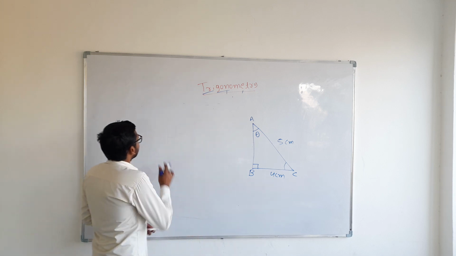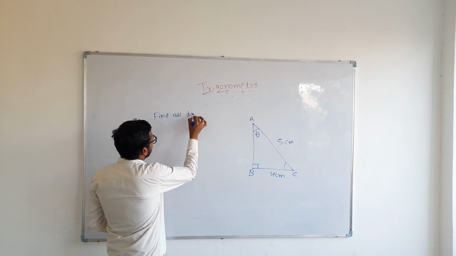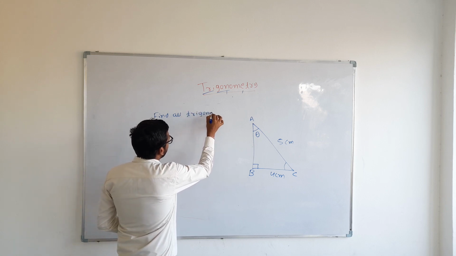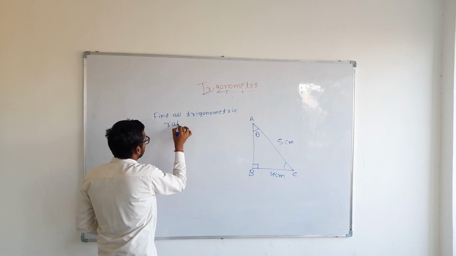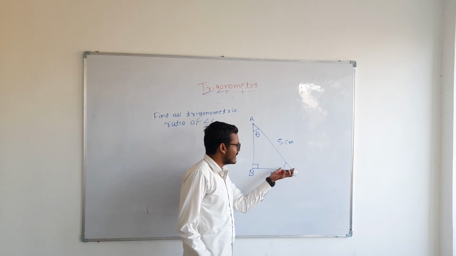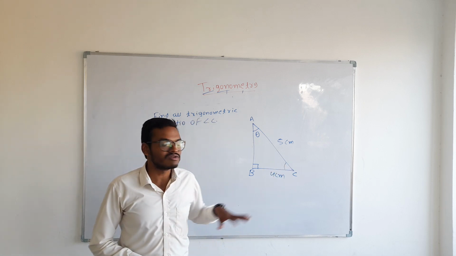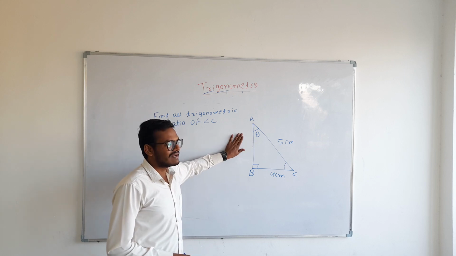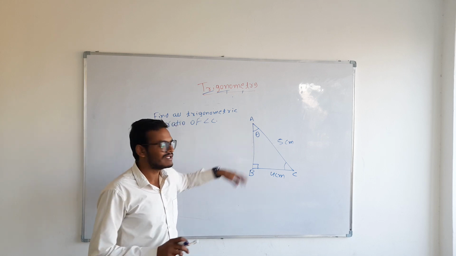Now the question is, find all trigonometric ratios of angle C. So students, for getting all the trigonometric ratios of angle C, we must know all the sides of the triangle. Okay? So in a right angle triangle, the only theorem by which we can find the unknown side is the Pythagoras theorem.